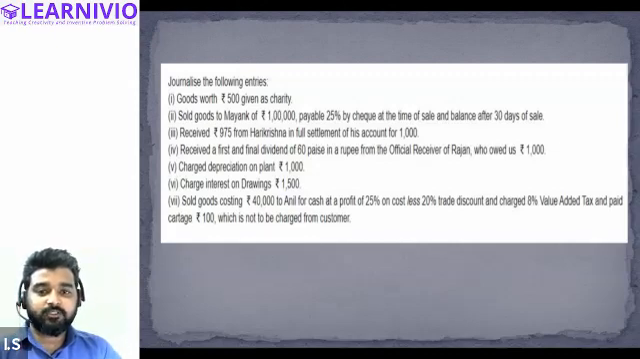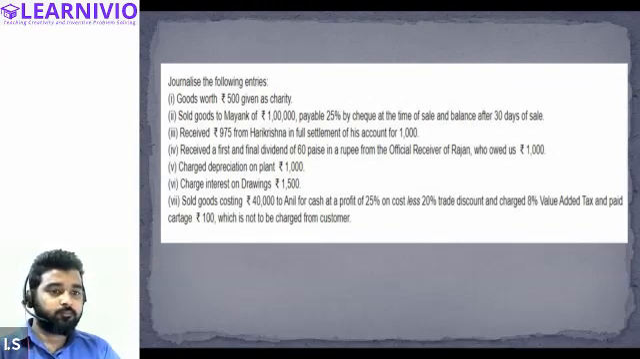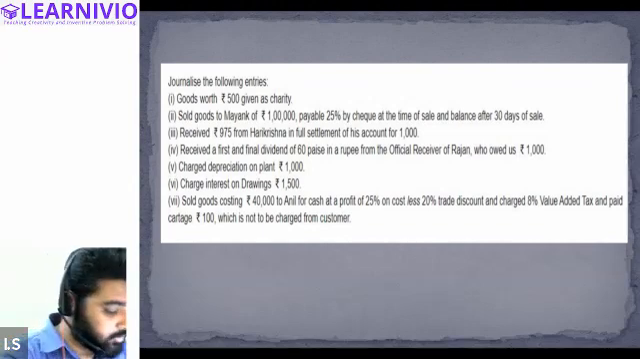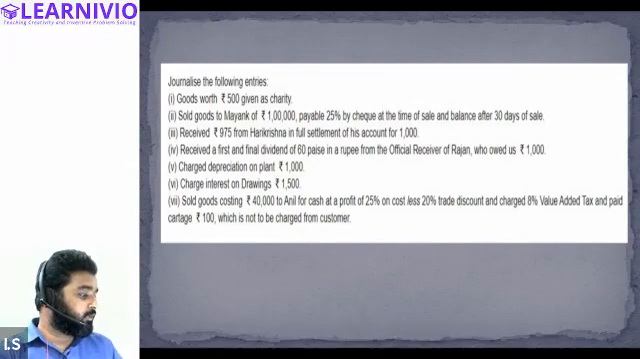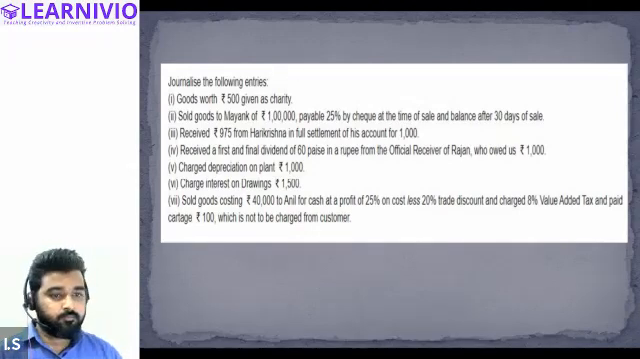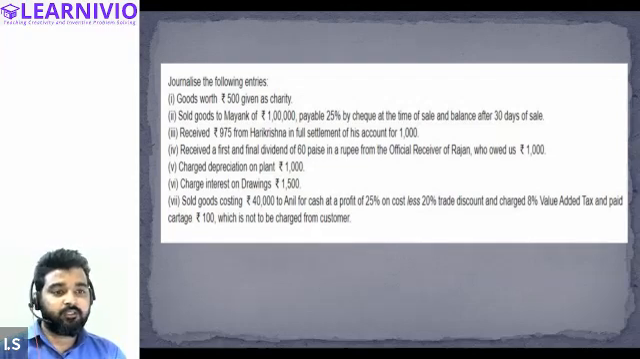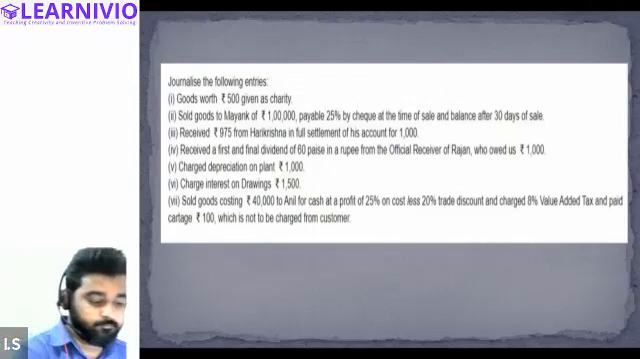Okay, the second transaction, tell me how it will be treated. Sold goods to Mayank for rupees 1 lakh, payable 25% by check at the time of sale and the balance after 30 days of sale. How will this be recorded? The balance after 30 days of sale basically means that you are selling goods on credit. You are allowing Mayank to pay the rest of the amount after 30 days. So for this 30-day period, Mayank will be considered a debtor.